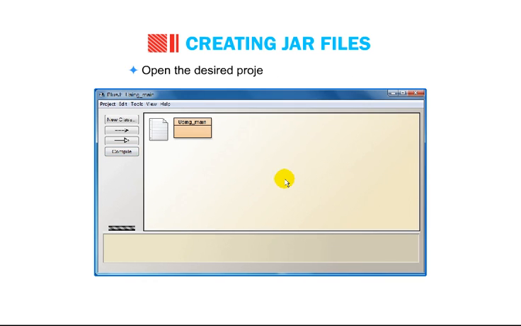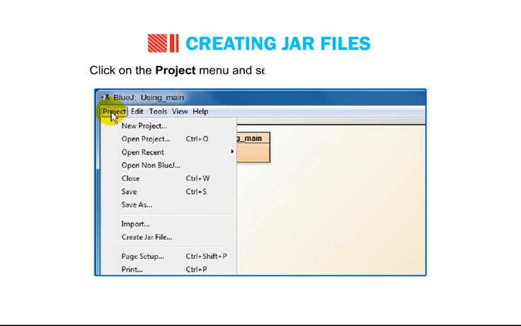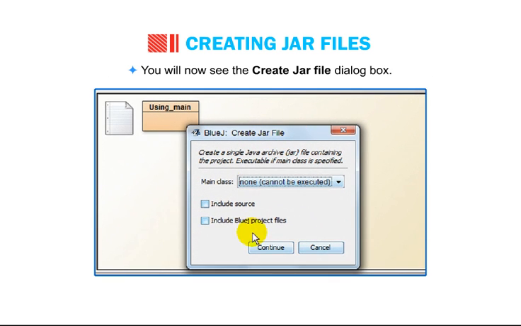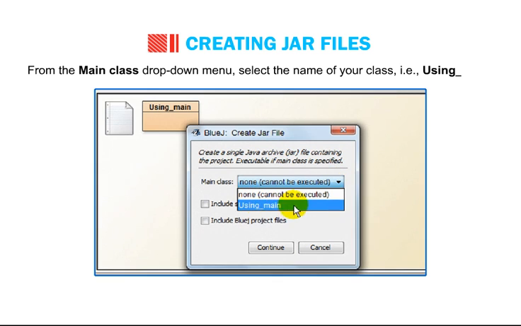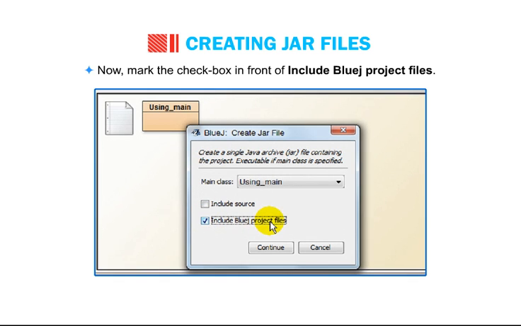Open the desired project in the project window. Click on the Project menu and select the Create Jar File option. You will now see the Create Jar File dialog box. From the main class drop-down menu, select the name of your class, that is, using_main. Now mark the checkbox in front of Include BlueJ project files.